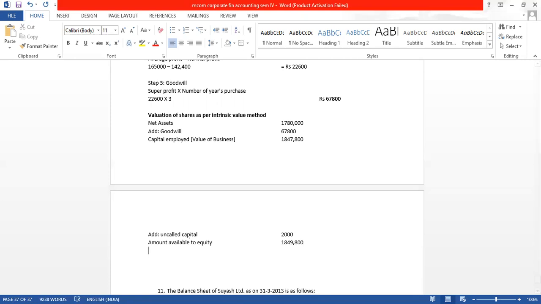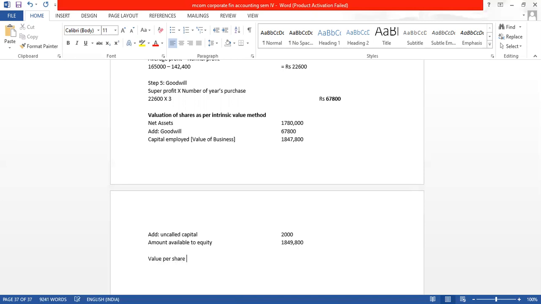What is the formula? In this method, if preference shares were there, we would minus the preference share capital. But in this sum, there is no preference share capital, meaning all the amount will belong to equity shareholders. Now we will have to find out the value per share.